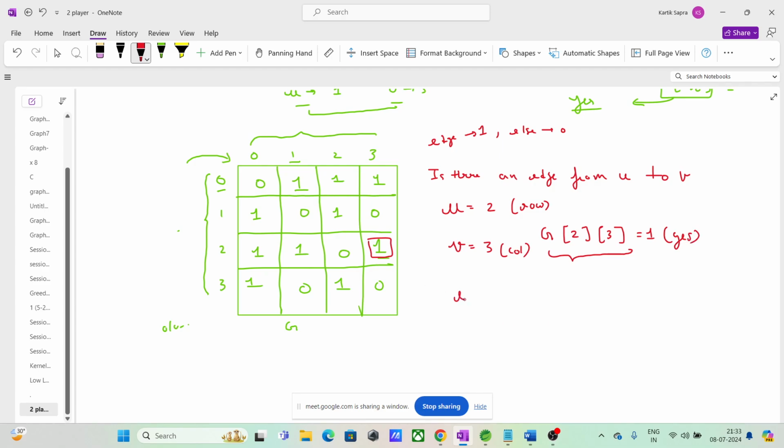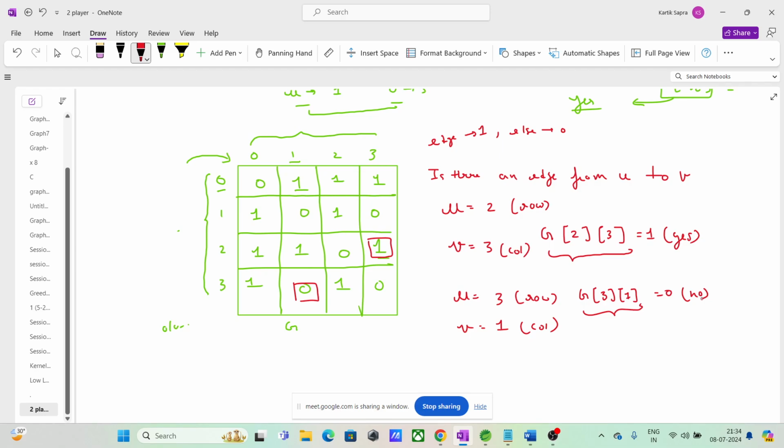Let us take another example. Let's say u is 3, v is 1. This is your row, this is your column. ठीक है. So I am asking, is there an edge from 3 to 1? G 3 1. What is the value at G31? 0. So your answer is no. There is no edge from 3 to 1.